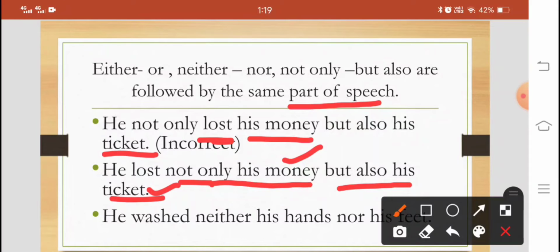So, remember this. Sometimes these pairs of conjunctions join two parts of speech of the same kind. Two nouns, two verbs, two adjectives. Okay, remember that. Similarly, next one, he washed neither his hands nor his feet. So, again, his hands and feet are joined by neither nor.